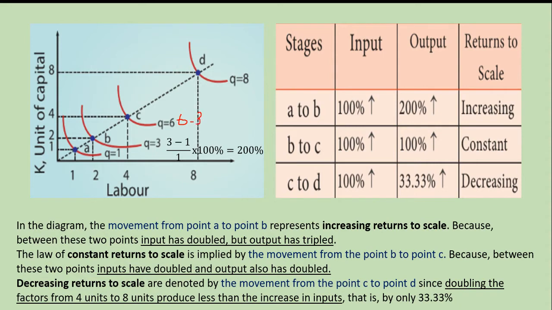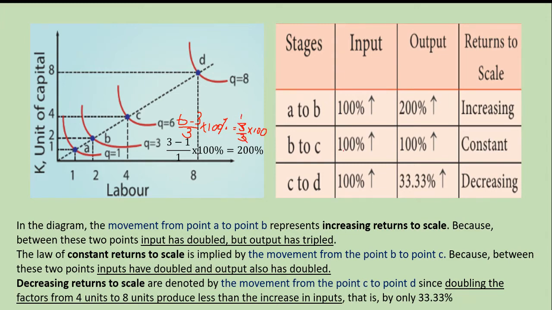So 6 minus 3 divided by initial quantity 3 into 100%. 6 minus 3 is 3, divided by 3 into 100. 3 by 3 will become 1.